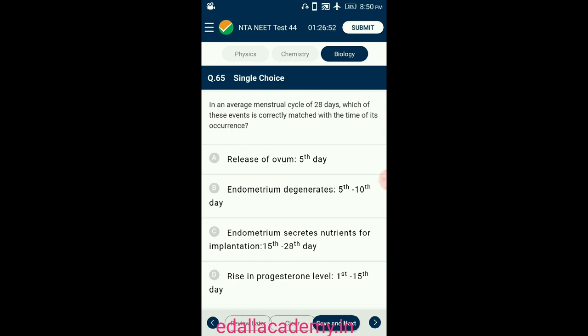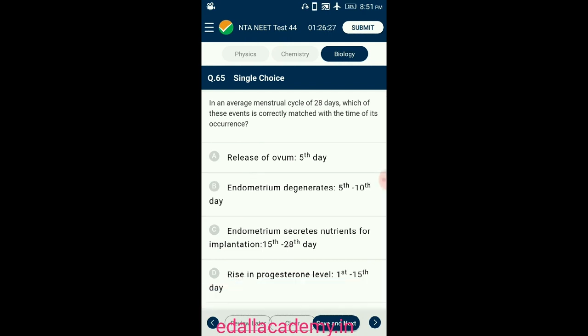High follicle stimulating hormone level stimulates the primordial follicle to mature into Graafian follicles. Then ovulatory phase, 14th day, the release of ovum takes place. Then luteal phase, or secretory phase, 15th to 28th day, with a rise in progesterone levels, and the endometrium secretes nutrients for implantation. So the answer for this question is option C. Endometrium secretes nutrients for implantation 15th to 28th day. So the correct option is C.